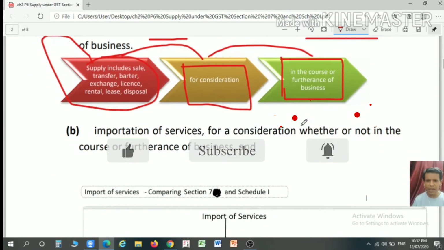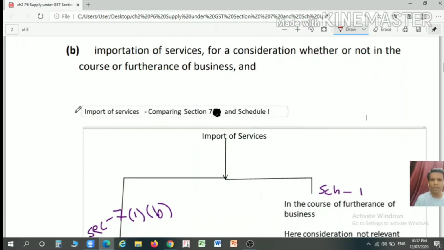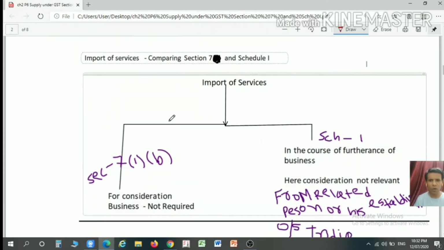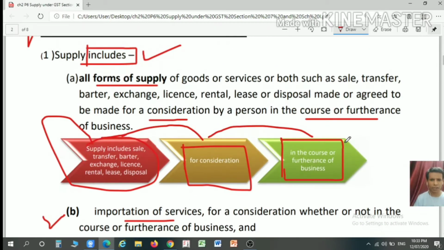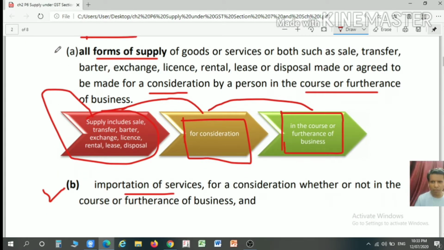Next is clause B of section 7, subsection 1, importation of services. For the purpose of importation of services, I have prepared this chart. Importation of services is given under section 7, subsection 1, clause B. Further, it is also given in Schedule 1. Schedule 1 of the CGST Act talks about certain transactions to be considered as a supply even if they are made without consideration. Here in clause A, we have considered that for supply, consideration should be a must.